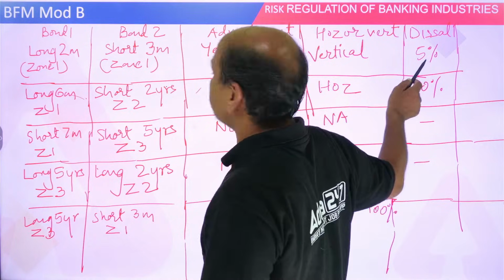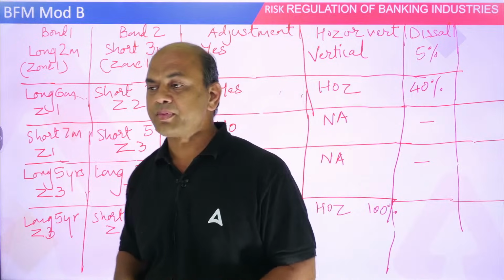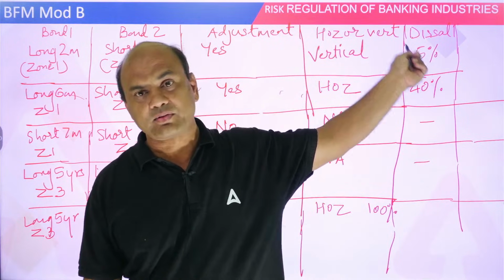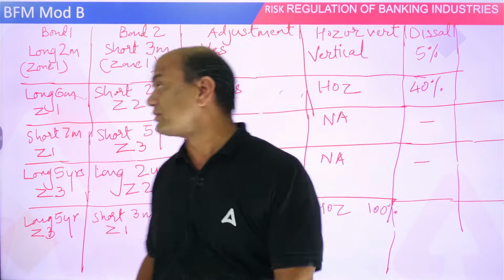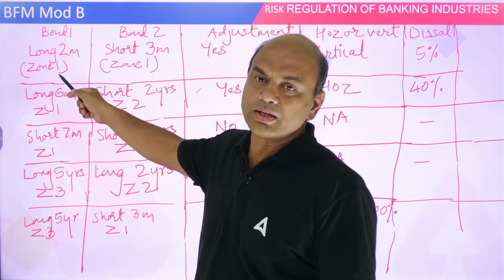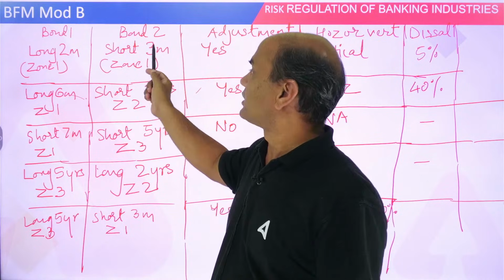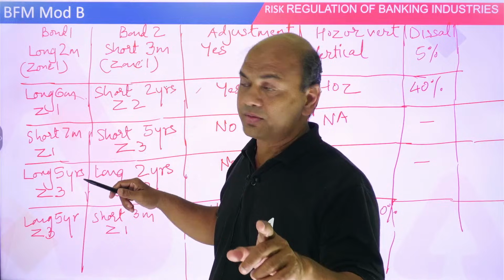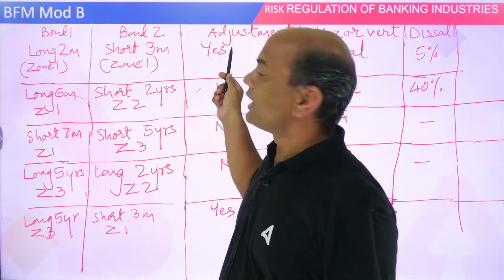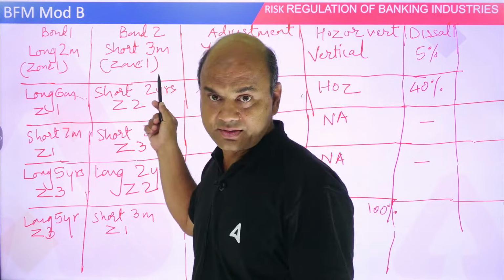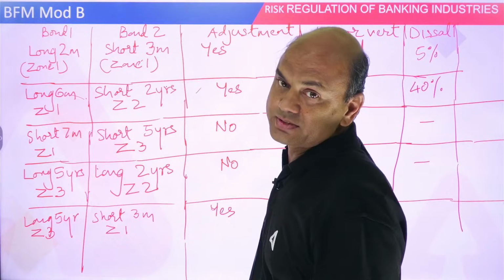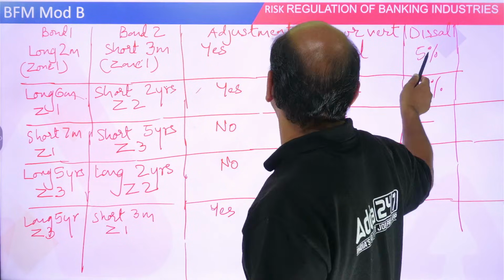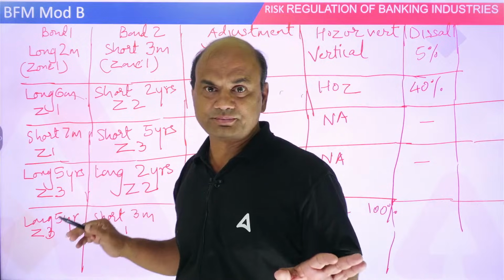Got it, everyone? First line clear? Long 2 months, short 3 months, same zone, adjustment can be done, vertical adjustment, and then 5% disallowance. Clear?